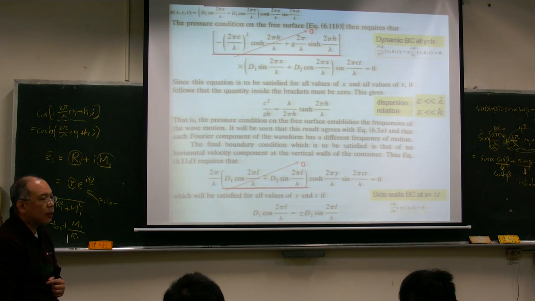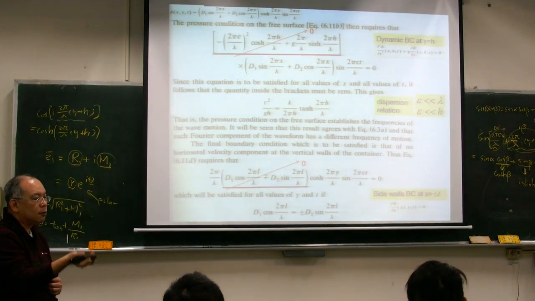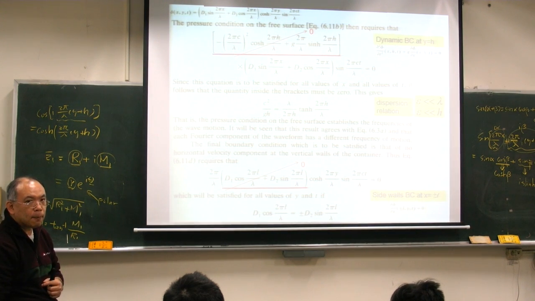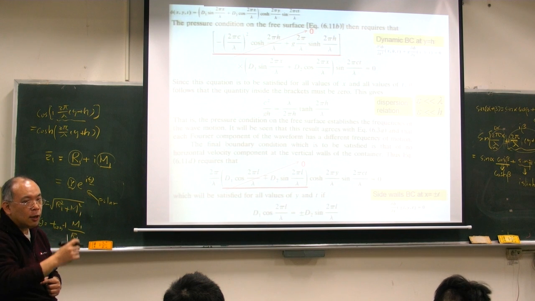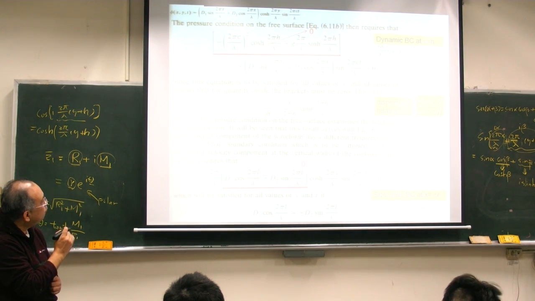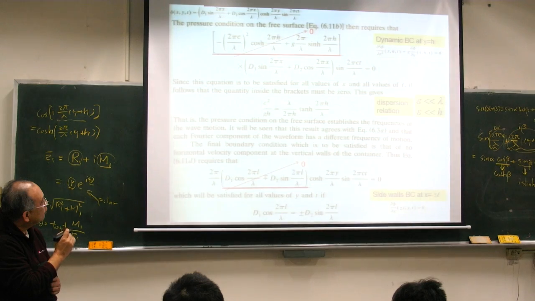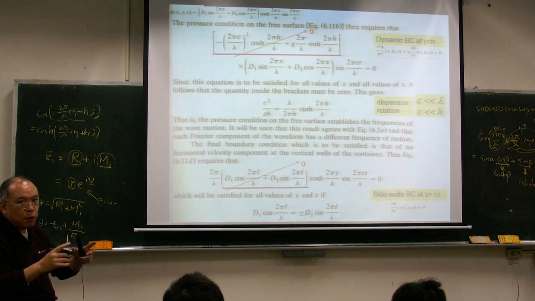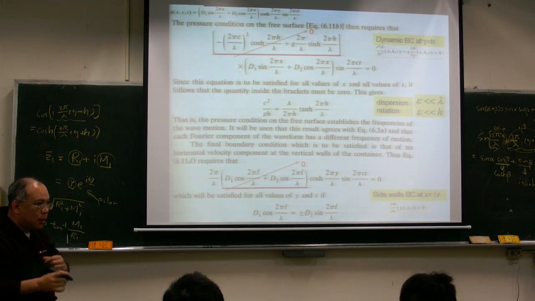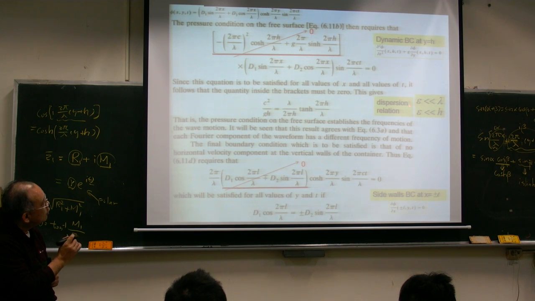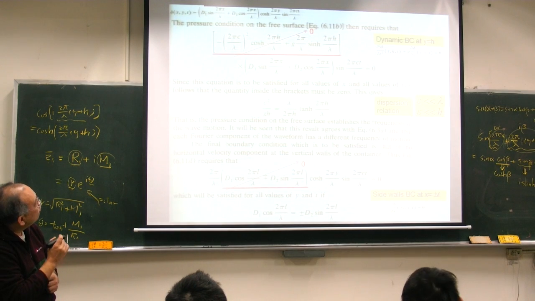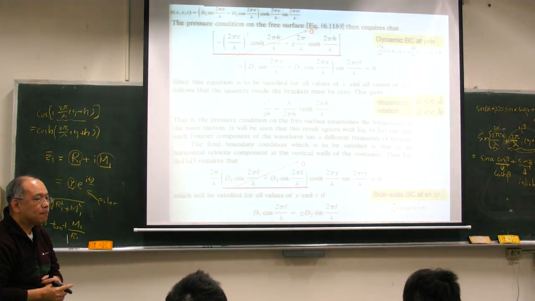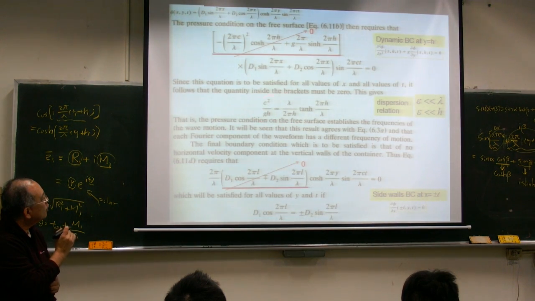The dynamic boundary condition always gives us a dispersion relation. And what does a dispersion relation mean? It relates the wave speed and the wavelength. When you have a certain wave speed and wavelength, the relation between these two we call the dispersion relation. So from the dynamic boundary condition, we can only get this dispersion relation.